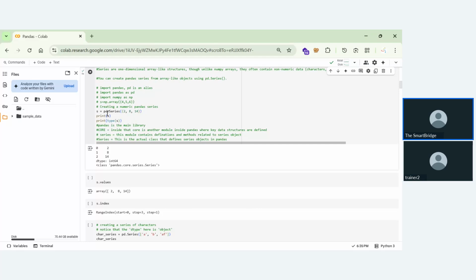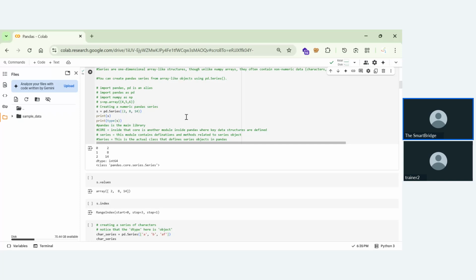So when you type print test, it will print this, and also print type of s. If you see, class pandas core series. So pandas is the main library. I hope you understood this. Coming to core, it is inside pandas. In this module, we'll be having various data structures, as we have data frames and series.